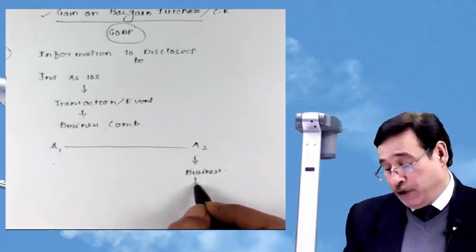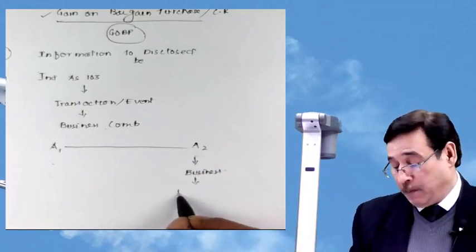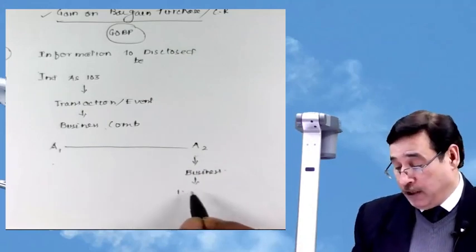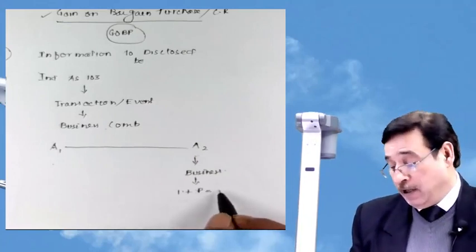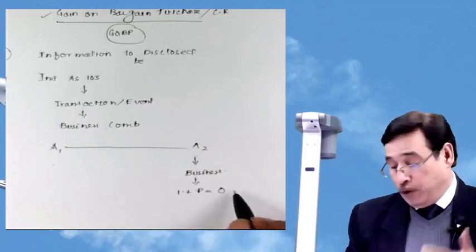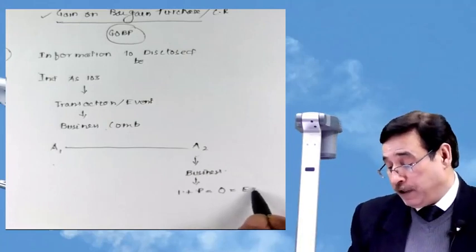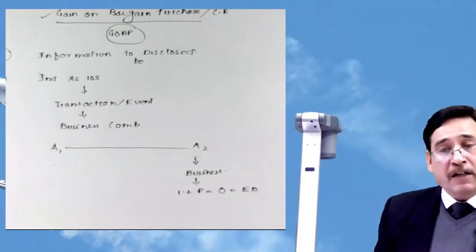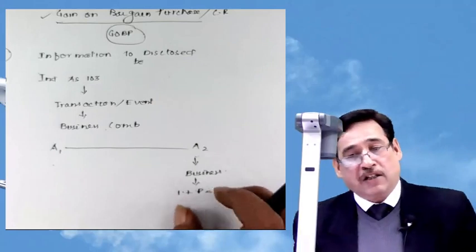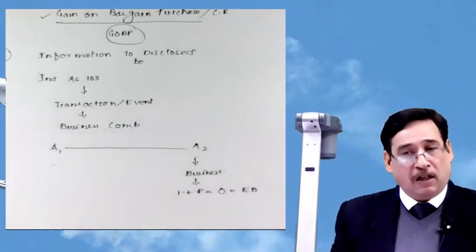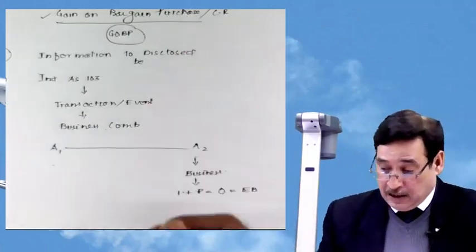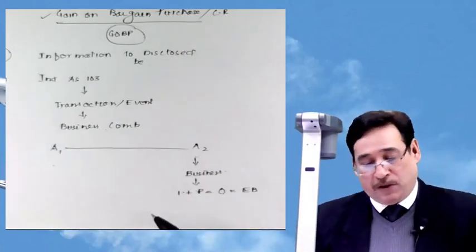I told you a moment ago what exactly the business is. That means this business must have some inputs, must have some processes which can be integrated, and output can be produced, and some economic benefits can be derived. Correct? We will talk about all these facets later on. Right now we are simply trying to tell what this particular Ind AS is telling. So these are the things Ind AS is telling in the initial stages.